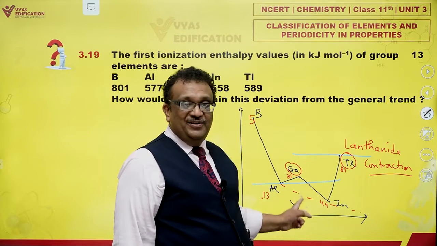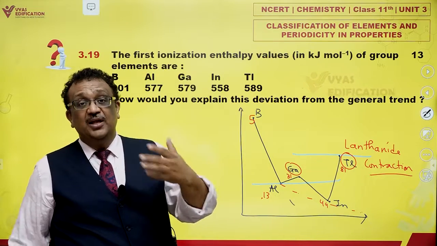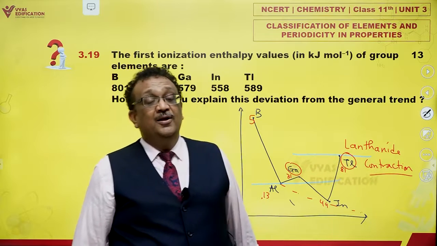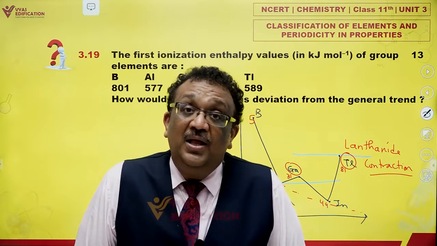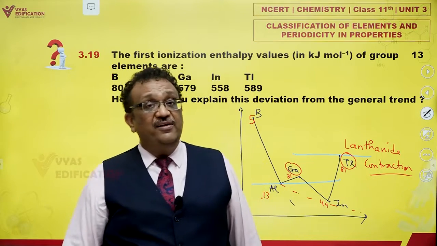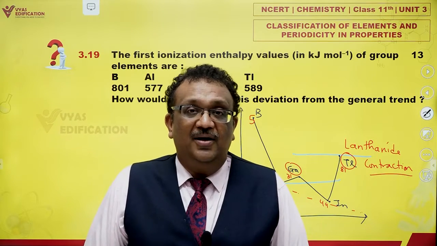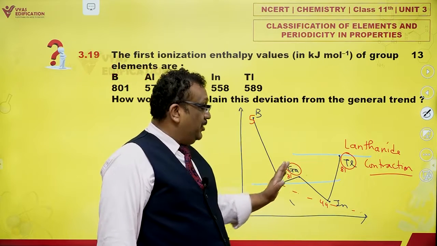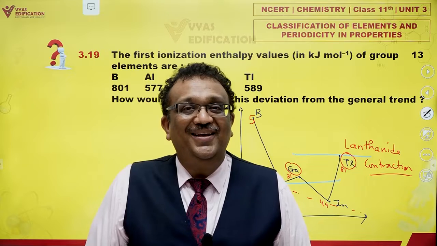So these are the features. If I just summarize this in one sentence, what do we write down? What we write down is this: in case of gallium and thallium, nuclear charge increases by 18 and 32 respectively. The extra electrons are added to d and f subshells, which are not very effective in screening the nuclear charge against the increased number of protons. Because of greater nuclear pull on outermost electrons, the ionization energy increases.